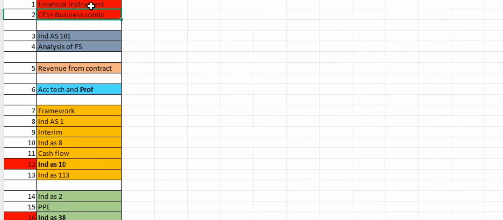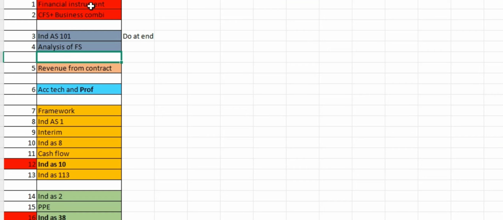Financial instruments and CFS. For now, I'm going to leave these two. Okay, first financial instruments and CFS, I'm not going to concentrate on those areas. Okay, let's go to Ind AS 101 and analysis of financial statements. I request you guys not to leave this chapter, but don't do this chapter at the beginning. Okay, I will just ask you to do it at the end. Do these two chapters, Ind AS 101 and analysis of FS, at the end. You do this chapter for sure, but do it at the end.